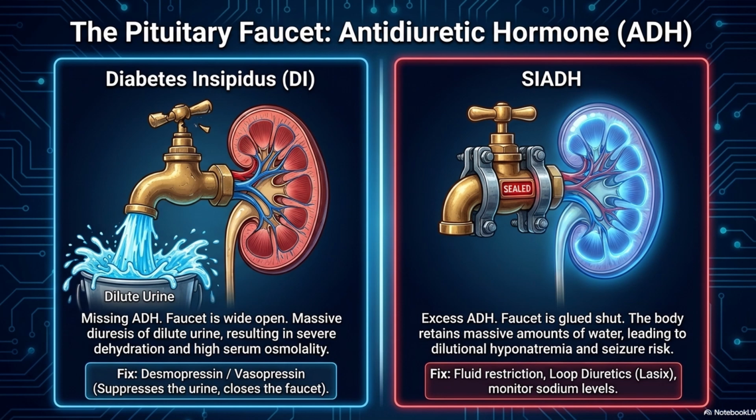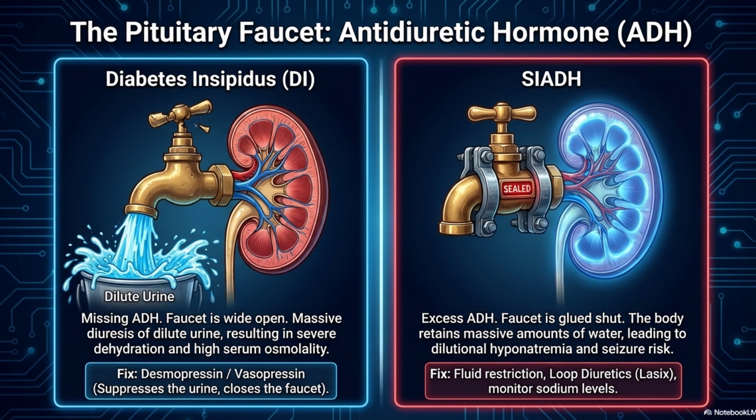So they have a massive diuresis of dilute urine, and they have severe dehydration with high serum osmolality. Okay? So we give them desmopressin or vasopressin to suppress that urine. And vasopressin, you can think of that as it presses the vasos, so it presses the vein, which is going to increase the blood pressure, okay?